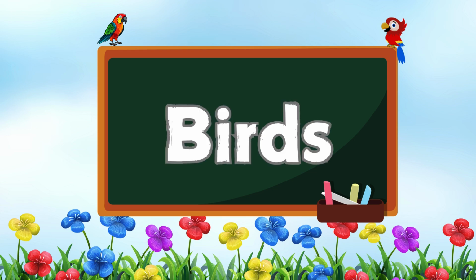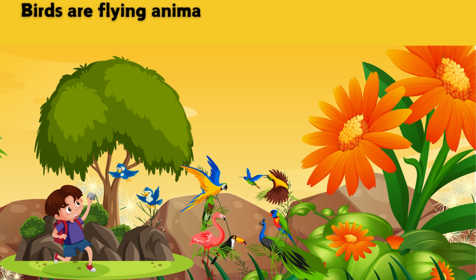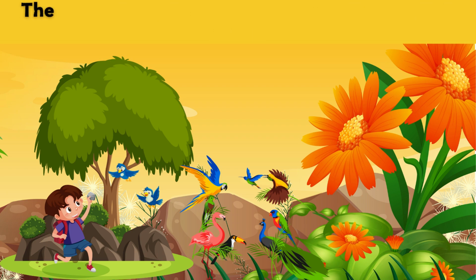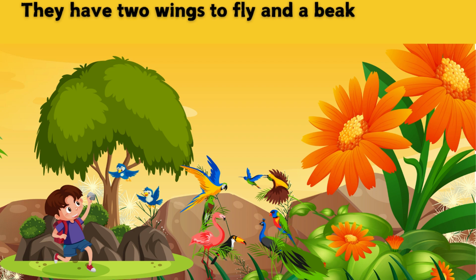Birds. Birds are flying animals which have feathers on their body. They have two wings to fly and a beak to eat their food.